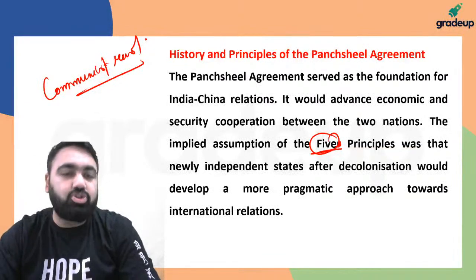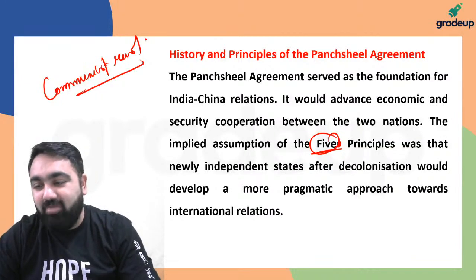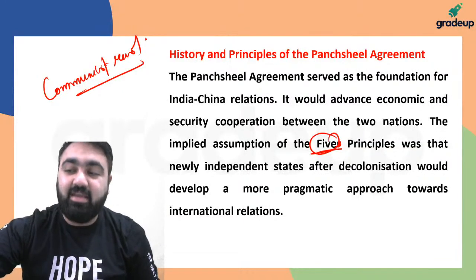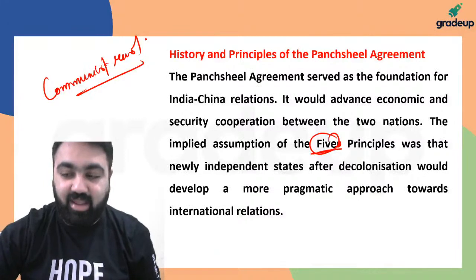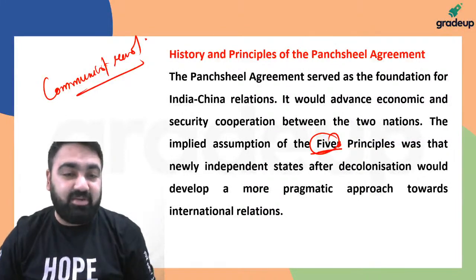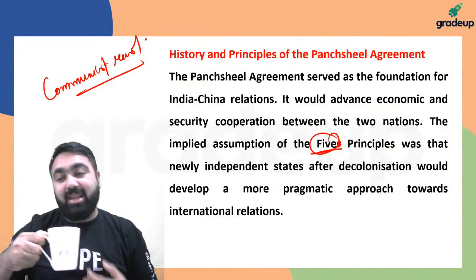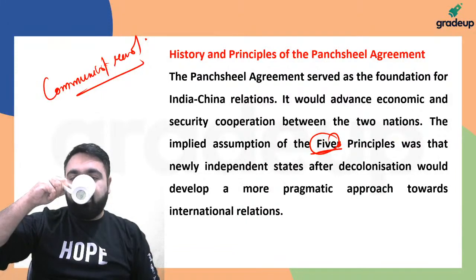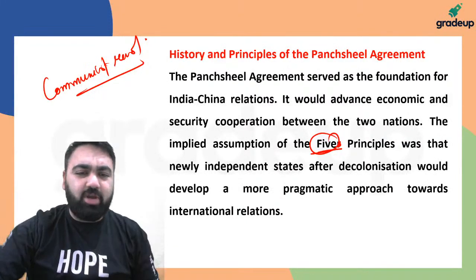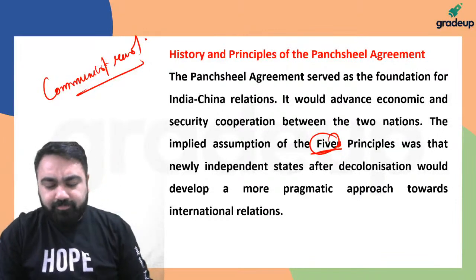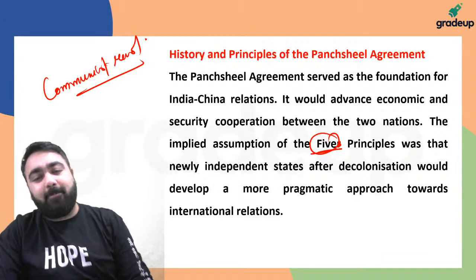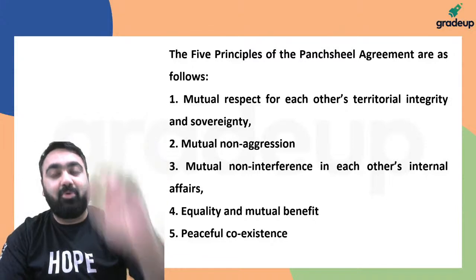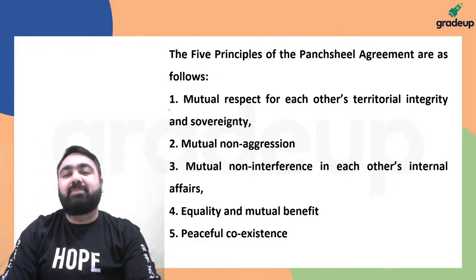So it again goes to show that India has always been the first one to give a helping hand to China. हमने हमेशा China से peaceful relation के लिए ही try किया है. We have always been the one who tries for peaceful relations. But it is China that has time and time again gone behind India's back. Be it the Doklam issue, be it the problem in Ladakh, all the times in history, the examples are the same: India is the one that has trusted China and China is the one that has broken our trust.